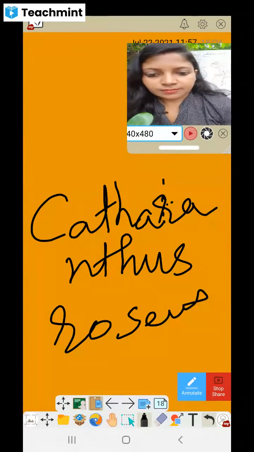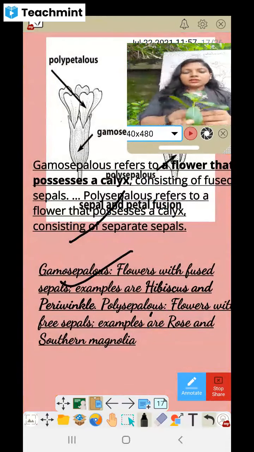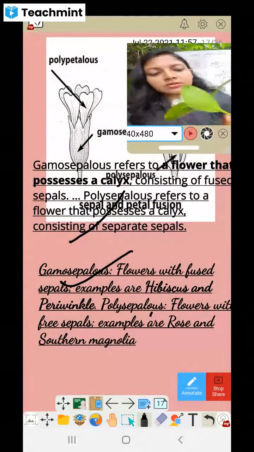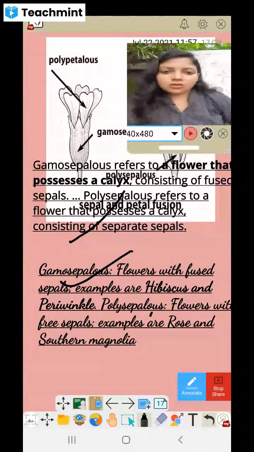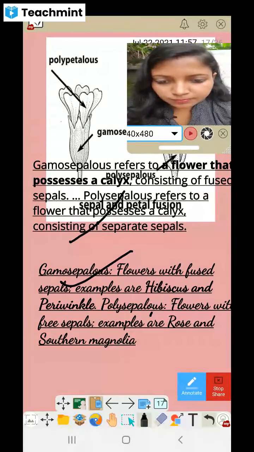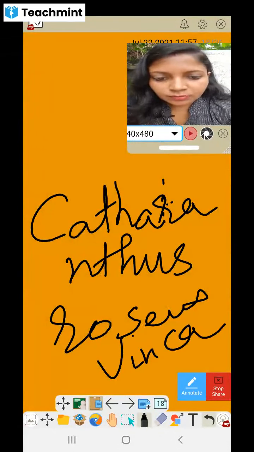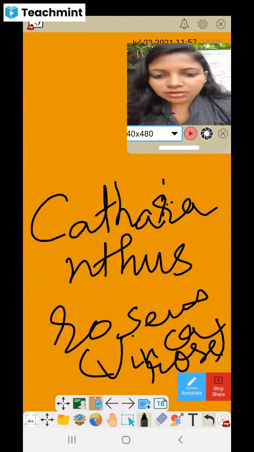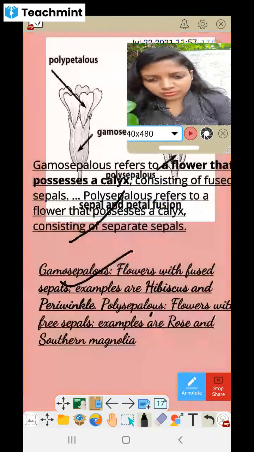Okay, so this is the scientific name. This Catharanthus roseus, or we call periwinkle or vinca rose. Vinca rose, that is the common English name, and this is the scientific name, Catharanthus roseus.